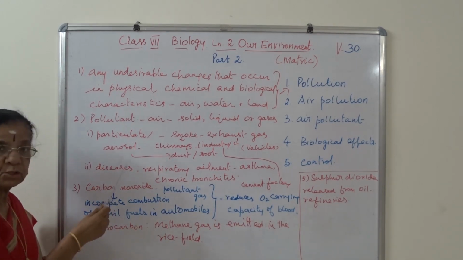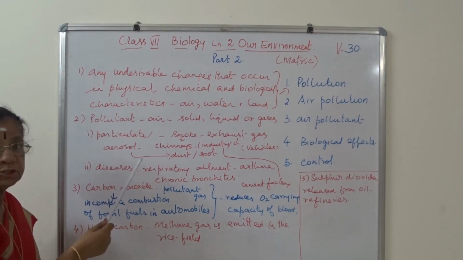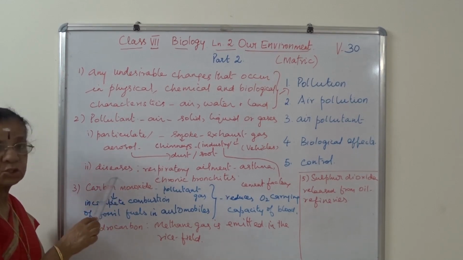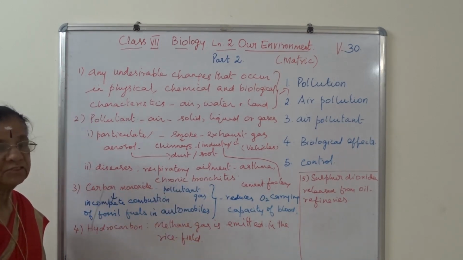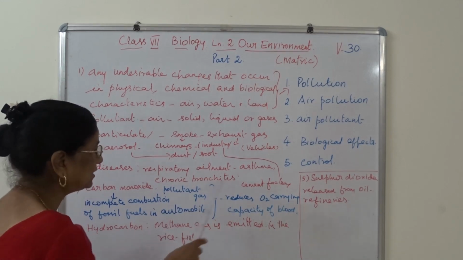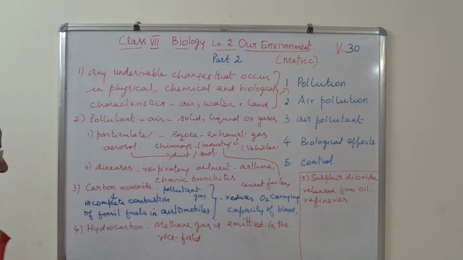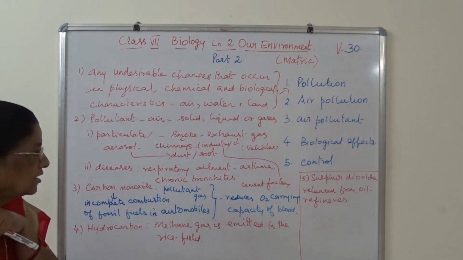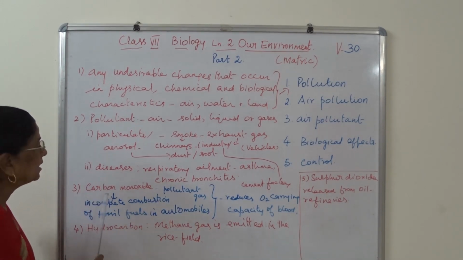As a result of these solid air pollutants, diseases are caused, such as respiratory ailments, asthma and chronic bronchitis. Then another one, gaseous form, carbon monoxide.